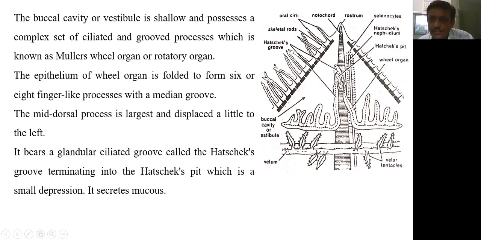So here again the marking is there in the diagram about Hatschek's pit. This Hatschek's groove finally ends into a cavity or a pit called Hatschek's pit, which is a small depression, and this Hatschek's pit secretes mucus.